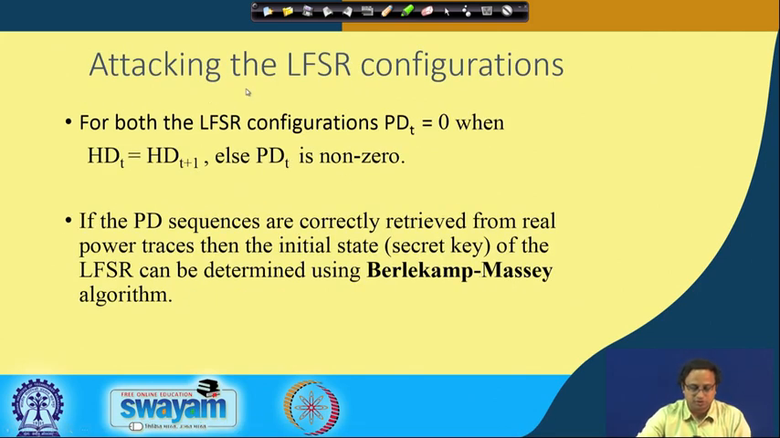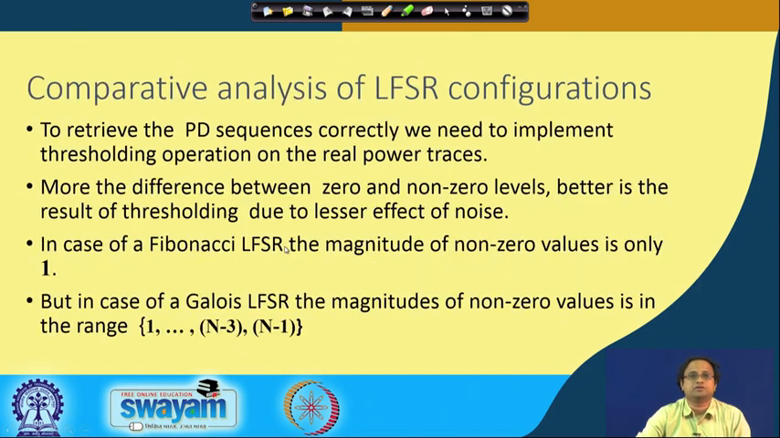When you are trying to attack the LFSR configurations, for both LFSR conditions the PDT value is equal to 0 when HDT equals HDT plus 1, else the PDT is a non-zero value. And if the PDT sequence is correctly retrieved from real power traces, then the initial state, the secret key of the LFSR, can be completely determined using the Berlekamp-Massey algorithm, as we have already discussed.